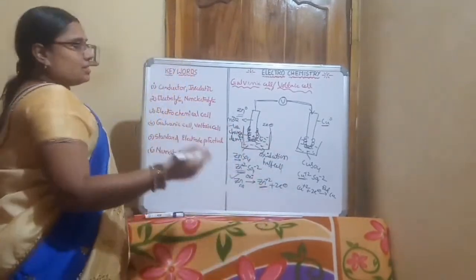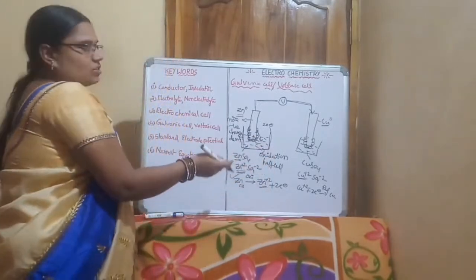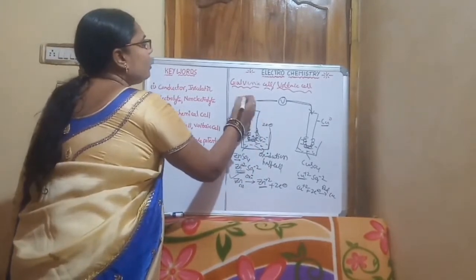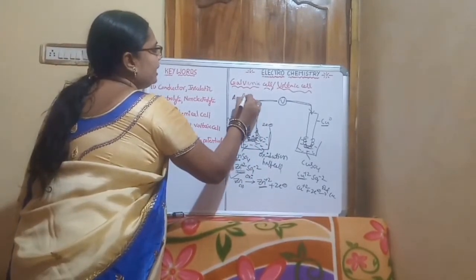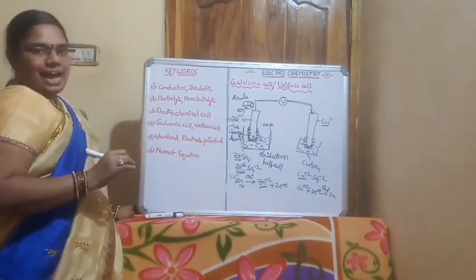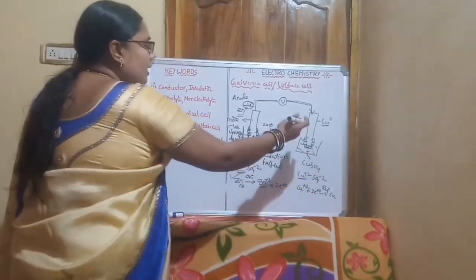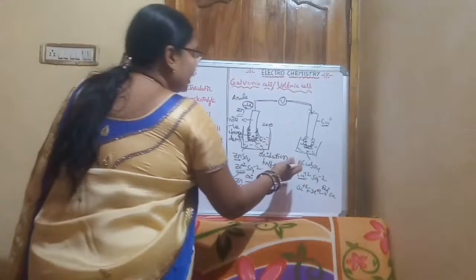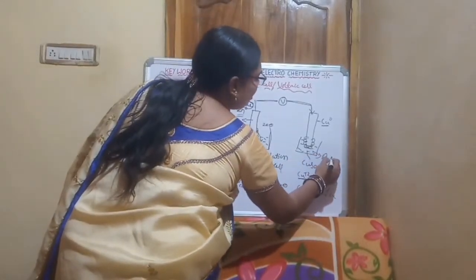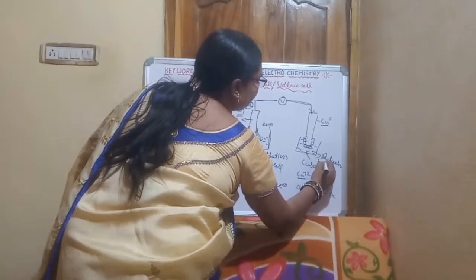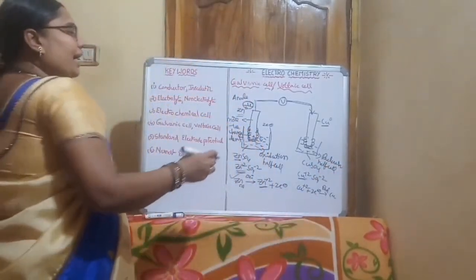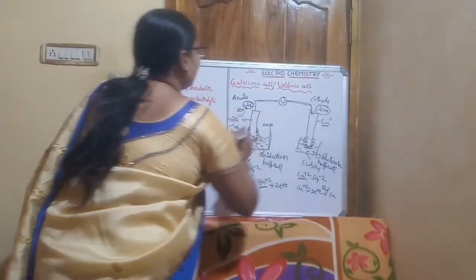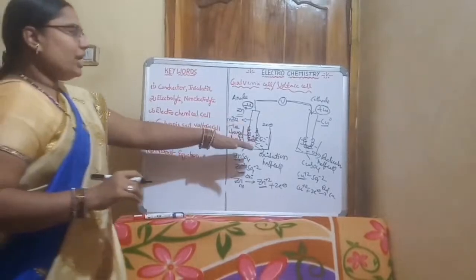The cell which undergoes oxidation is called the oxidation half cell. It acts as an anode here. The negative charge we can observe, it acts as an anode. In the copper rod, only reduction takes place. This acts as a reduction half cell here, and it acts as a cathode here. It gets a positive charge.